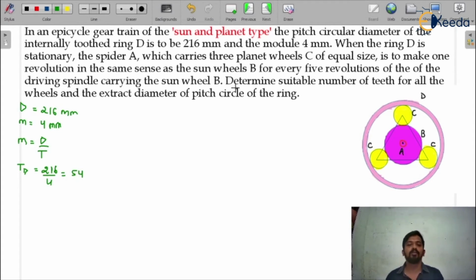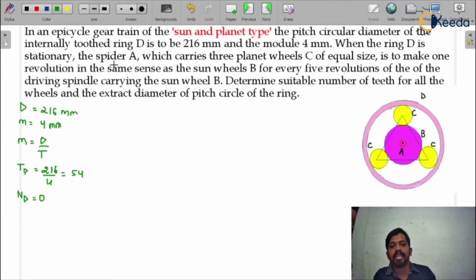Okay, now in the question it is saying that when the ring D is stationary, that means the speed of gear D is 0. Because gear D is stationary, the speed of the gear D is 0. Okay, this is all given data.